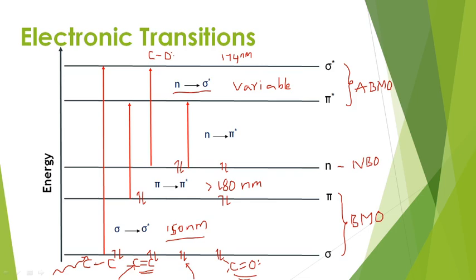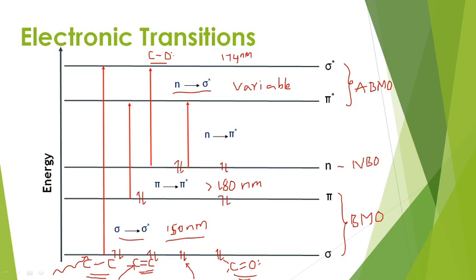And here you see this is also a saturated compound, and the saturation is present in between two heterotype atoms. Carbon is different, oxygen is different. So this is a system we call a saturated hetero system or saturated polar system, and this is a non-polar saturated system. So simply two categories, saturated system and unsaturated system. In the saturated category, saturated non-polar will give sigma to sigma star, saturated polar will give n to sigma star.